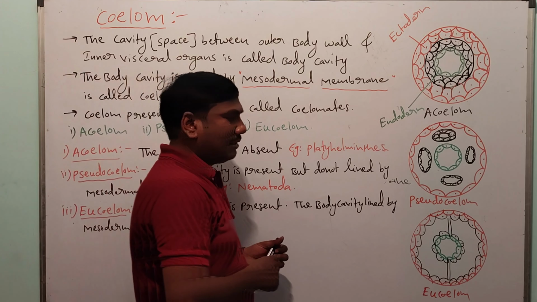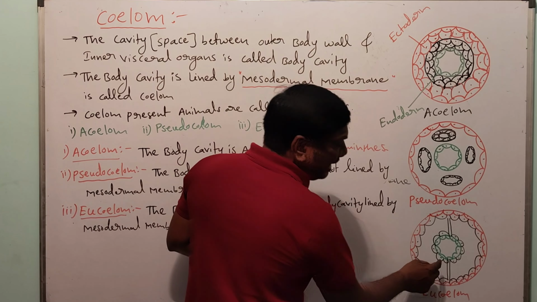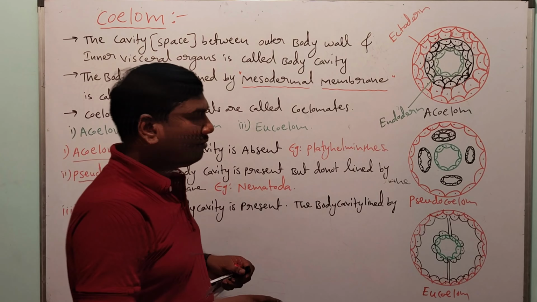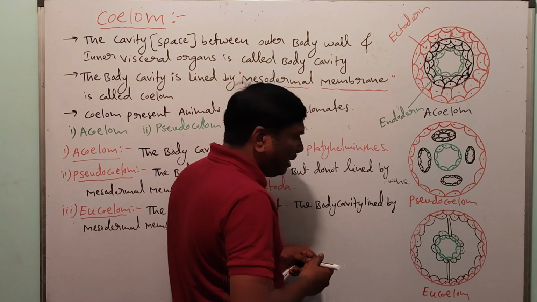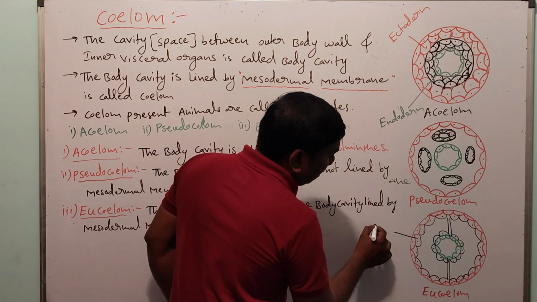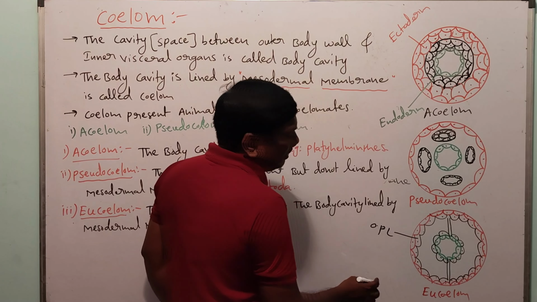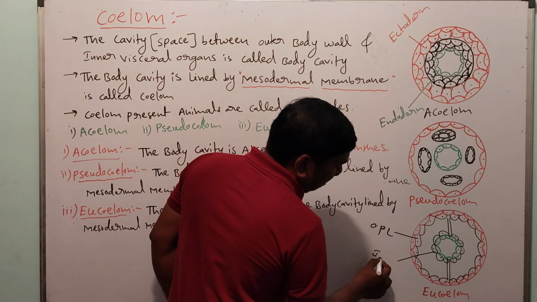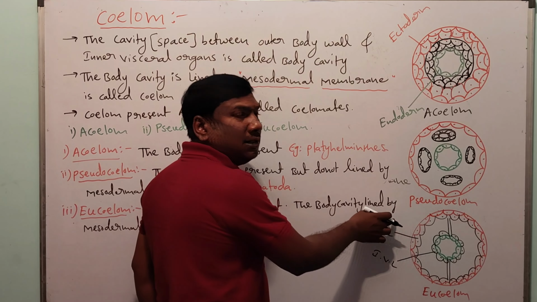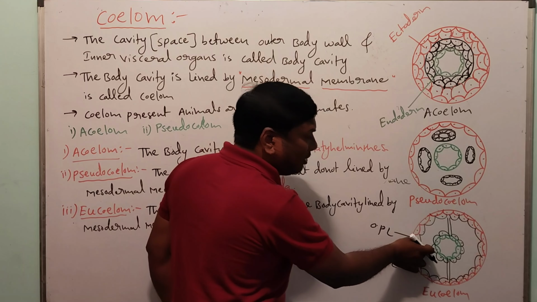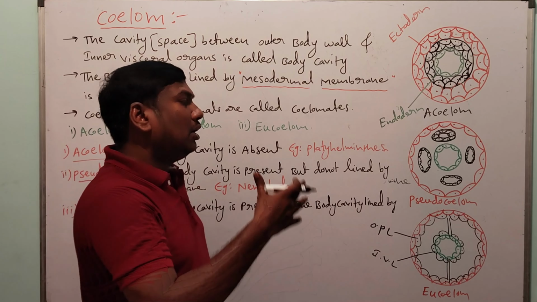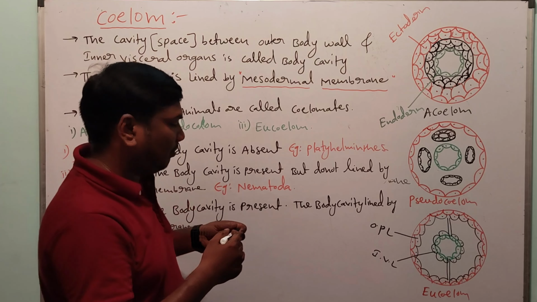The body cavity is present, so there is space. The body cavity is lined by the mesodermal membrane. Here the mesodermal layer is divided into two layers: the outer parietal layer and the inner visceral layer. So the body cavity is lined by the outer and inner mesodermal membranes. The space is present, so that is called eucoelom, true coelom.